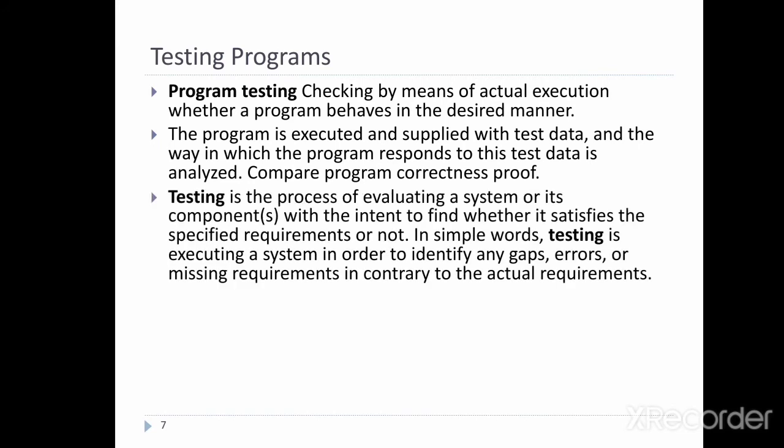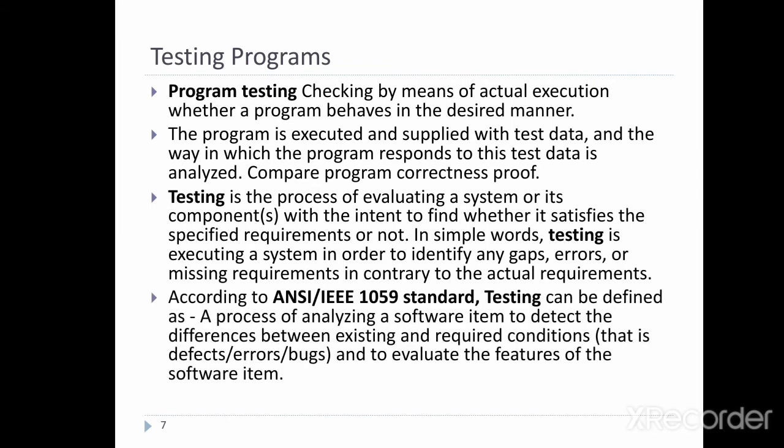So testing is the process of evaluating the system or its components with the intent to find whether it satisfies the specified requirements or not. In simple words, testing is executing a system in order to identify any gaps, errors, mistakes, or missing requirements in contrary to the actual requirements.